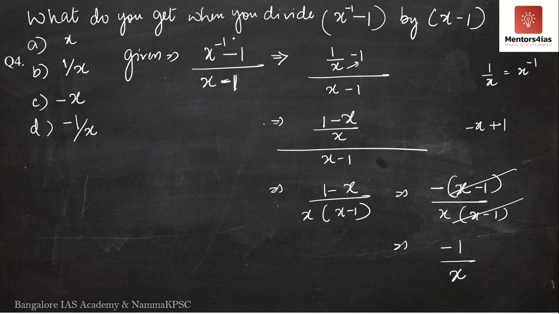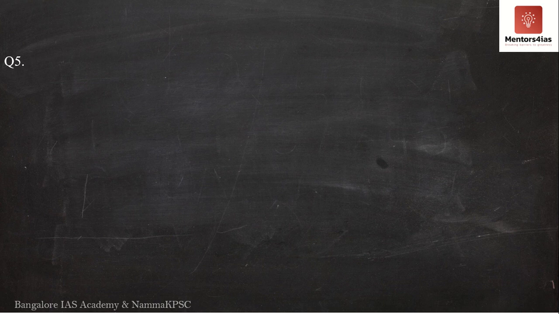Therefore, when you divide x to the power minus 1 minus 1, the whole thing divided by x minus 1, what do you get? You get minus 1 by x. Therefore, the correct option is option D. Question 4, correct option is option D. Okay, so now let us move over to the next question. Question number 5. Now, what does question number 5 say?